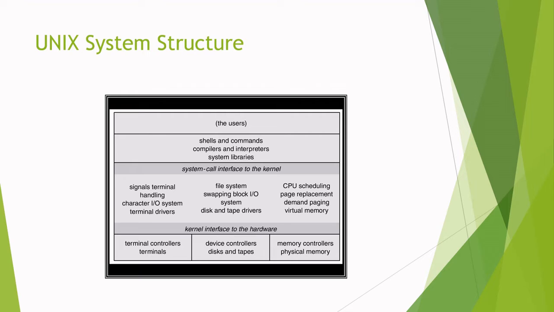Everything below the system call interface and above the hardware can be treated as the kernel. This is the kernel interface to the hardware. The kernel provides mechanisms like file system management, CPU scheduling, memory management, and other operating system functions through system calls.